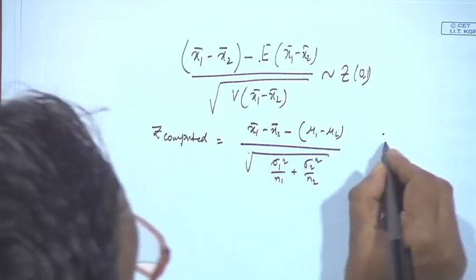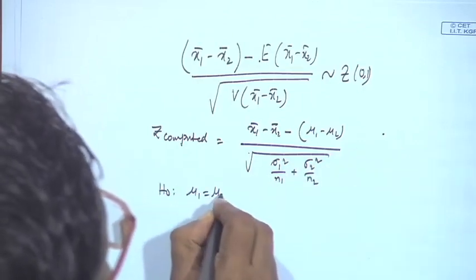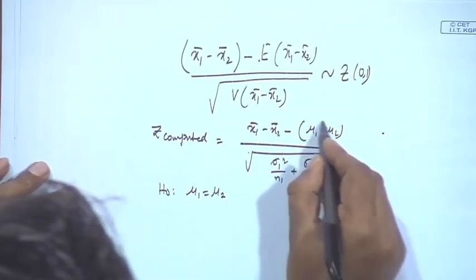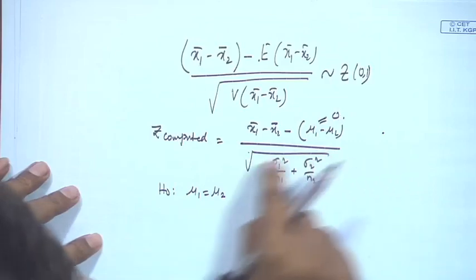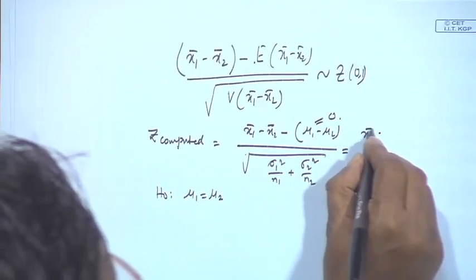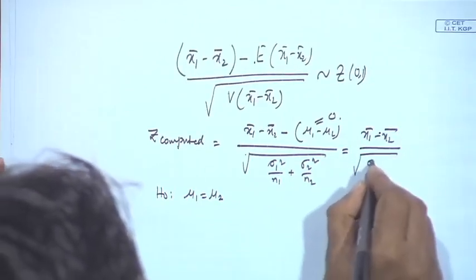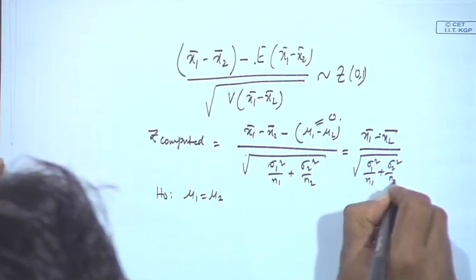What is your null hypothesis here? H0: mu 1 equal to mu 2. So, that means this quantity becomes 0. So, your z computed becomes x1 bar minus x2 bar by square root of sigma 1 square by n1 plus sigma 2 square by n2.